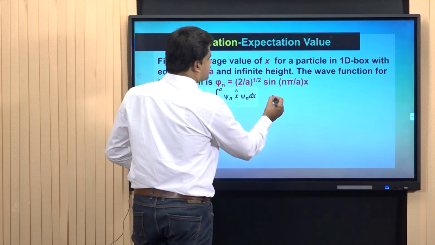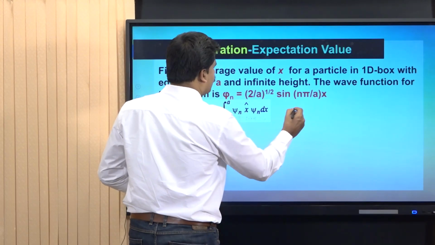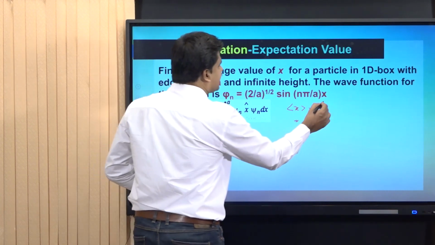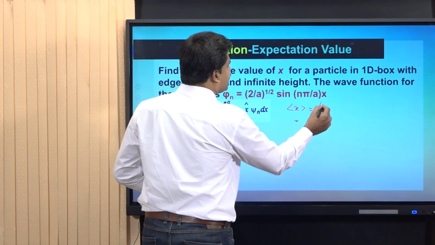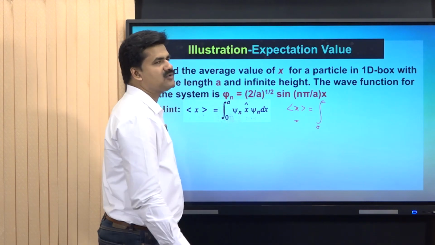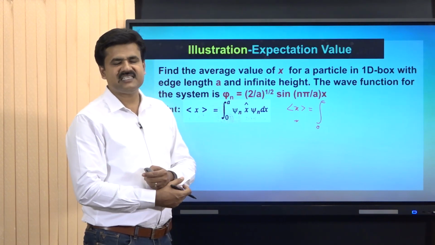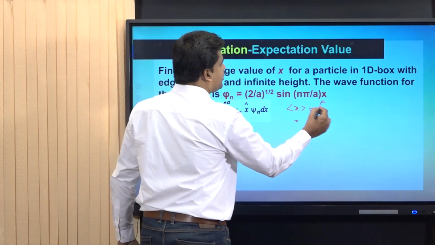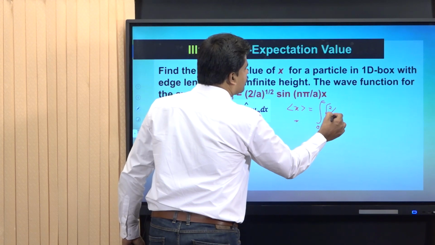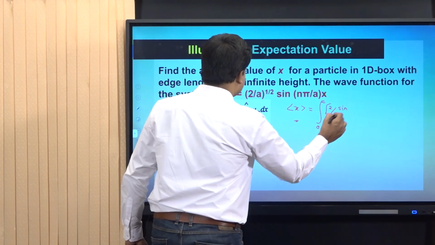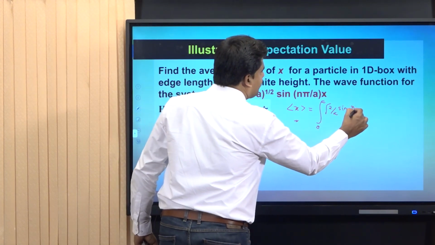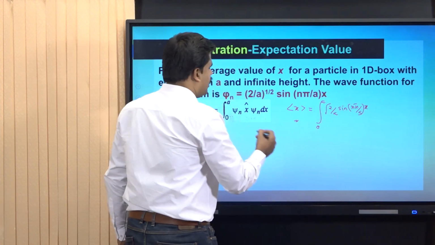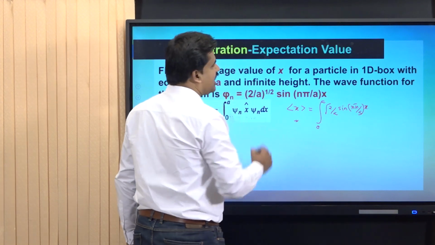The average value of x is equal to integral, the limit is from 0 to a, because for the particle in 1D box the limit is 0 to a, and psi n, the value of psi n is root of 2 by a sin n pi by a into x multiplied by x hat.